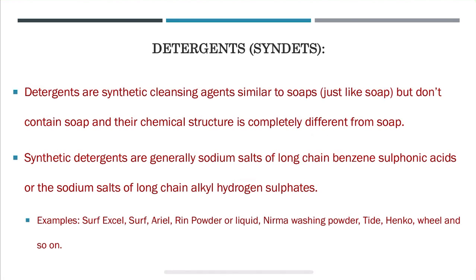Synthetic detergents are generally sodium salts of long chain benzene sulfonic acids or the sodium salts of long chain alkyl hydrogen sulfates. Detergents are made both in powder and in liquid form. For example, Surf Excel, Surf Ariel, Rin powder or liquid, Nirma washing powder, Tide, Henko, Wheel and so on.